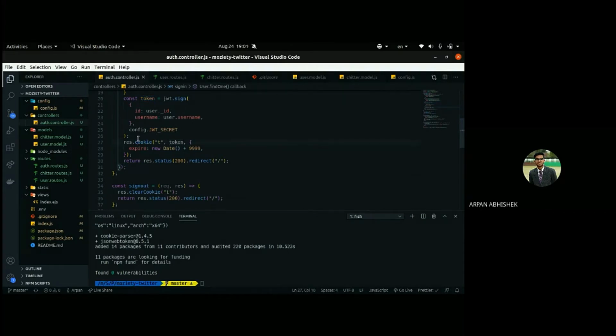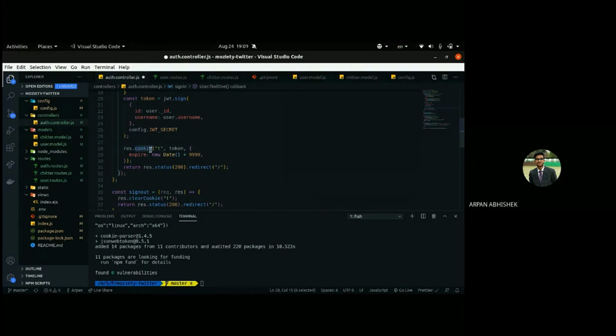Now, inside that same response object, we can set the cookie. We give it a name, t, and the second argument is the token, which will be the value of t, and we can give it an expiry. This is just a new Date, the JavaScript way of declaring a date object. So this res.cookie will generate a token, a cookie, and save it inside your web browser.